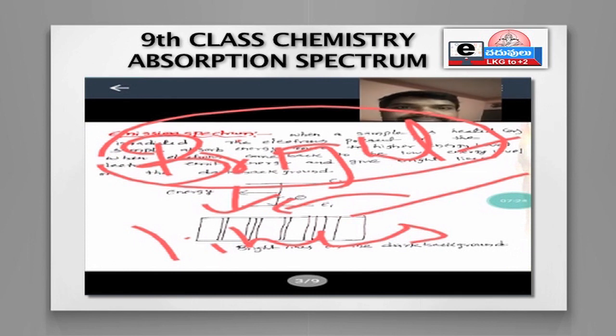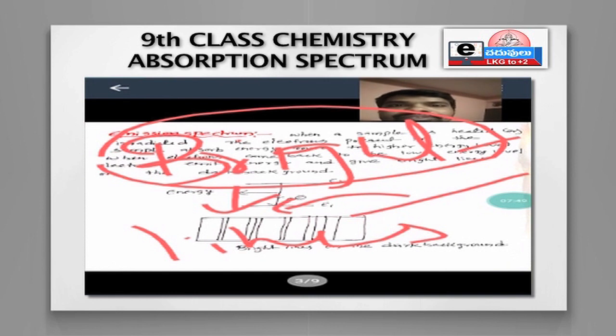In absorption spectrum, there are dark lines on the bright background. But in the case of emission spectrum, you will see bright lines on the dark background. So this type of spectrum is called emission spectrum.